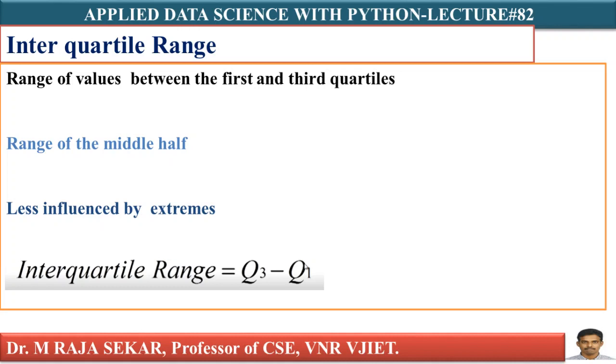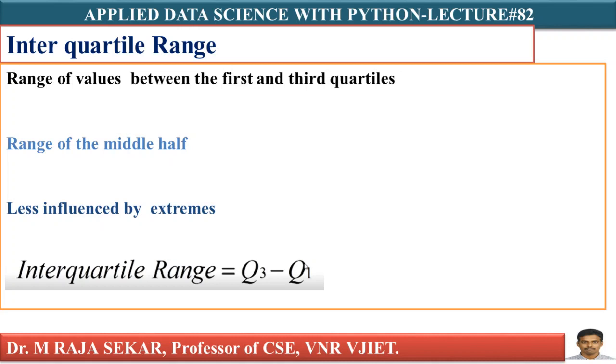It is the range of the middle half. Even if you see it in a box plot, Q3 minus Q1 is the range of the middle 50%: left 25% is the left tail, right 25% is the right tail, the right whisker. In between you have 50% of the data, and that is the interquartile range. Just try to recall box plots.